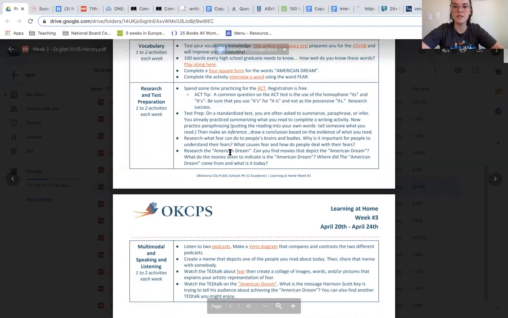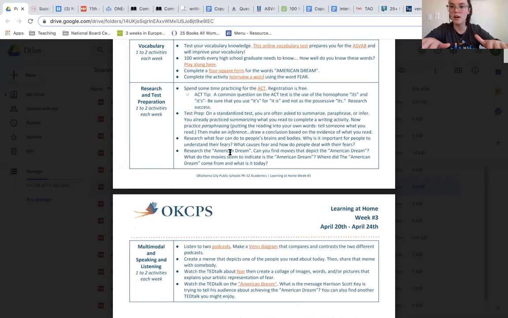Other options for research and test prep I can do this week are practicing my summary, paraphrasing, and inferencing skills. So I can summarize what I read, and I can paraphrase it by putting it into my own words or telling someone what I read. And then lastly, I can draw a conclusion about the evidence that I read. So I'm really figuring out what's not explicitly or directly stated, but kind of what the hidden or underlying message may be.